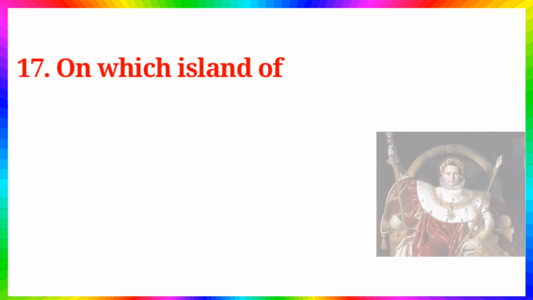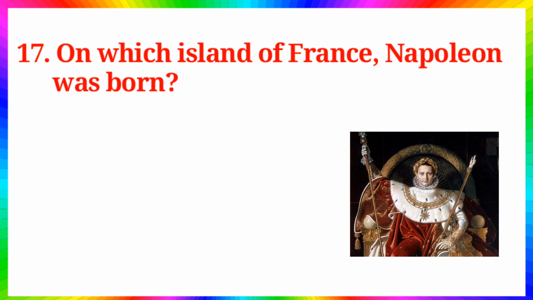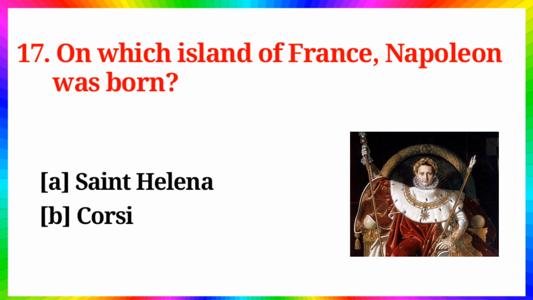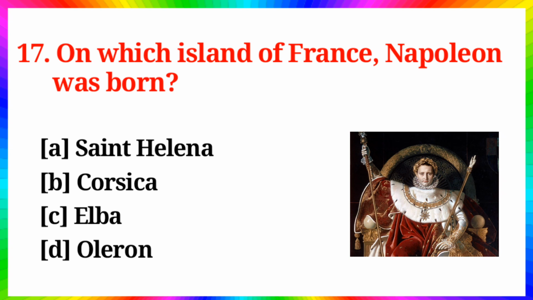Question number 17. On which island of France was Napoleon born? Option A, Saint Helena, B, Corsica, C, Elba, D, Oleron. Answer is option B, Corsica.